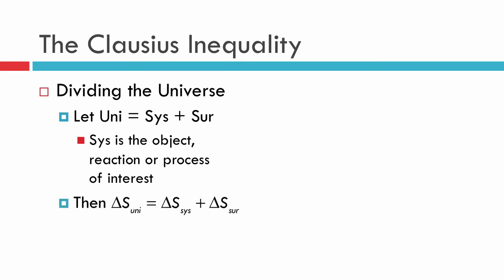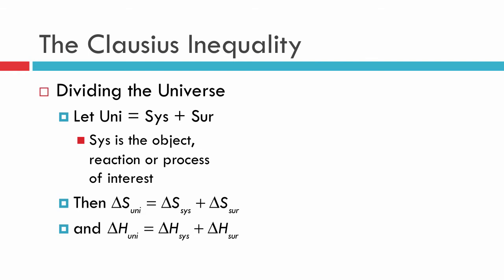If that's the case, then any change in the entropy of the universe must be equal to the change of the system's entropy plus any change that the surroundings went through. That seems fine. Then we can immediately write down the same kind of thing in terms of energy, and we'll use enthalpy because that's our favorite one as chemists. This just says that any change in the energy of the universe will be equal to the change in the energy of the system plus the change in energy of the surroundings.